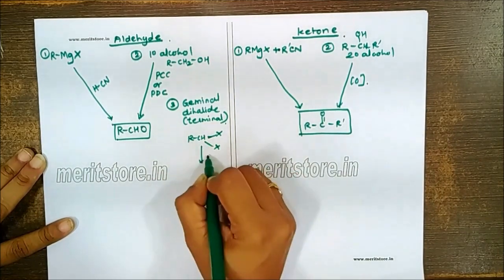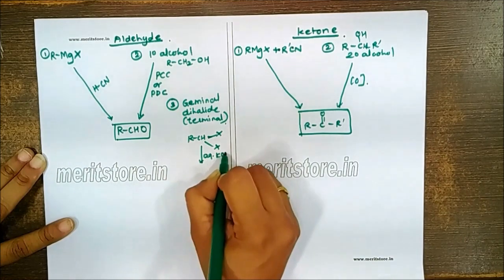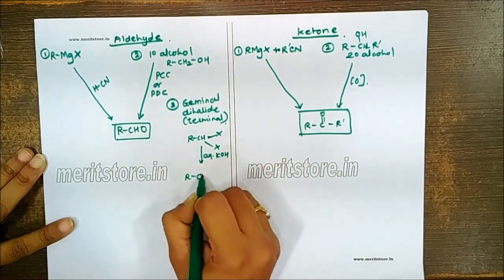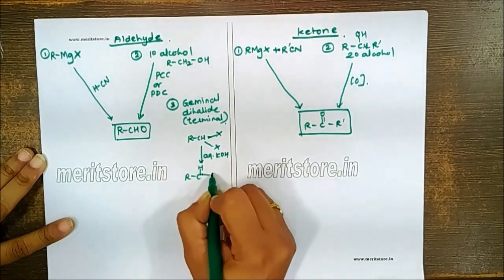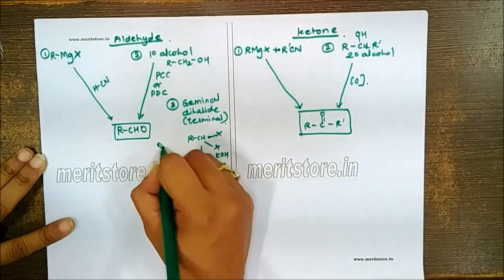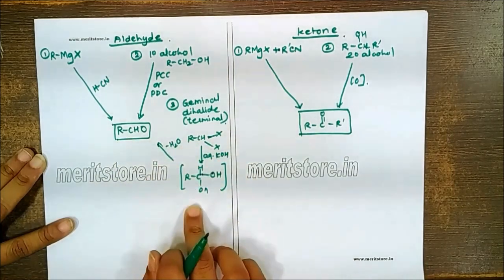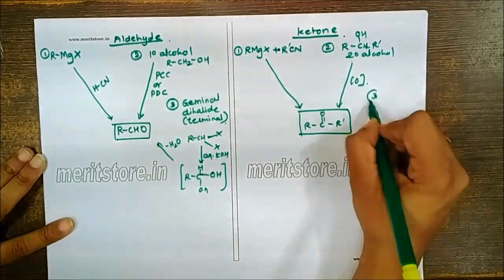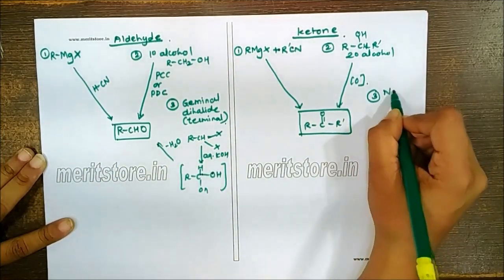This will undergo hydrolysis, let's say with aqueous KOH, where both the X's are replaced by OH, which is an unstable compound, and it loses a water molecule to give the aldehyde. But we can prepare this from non-terminal